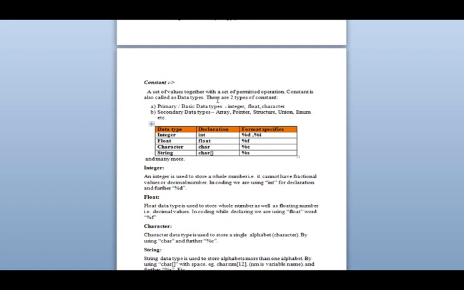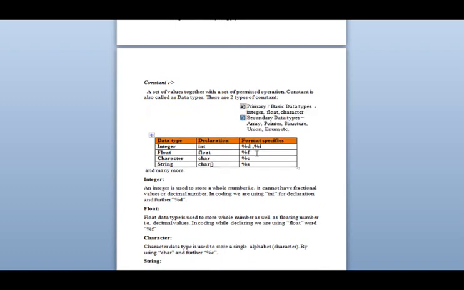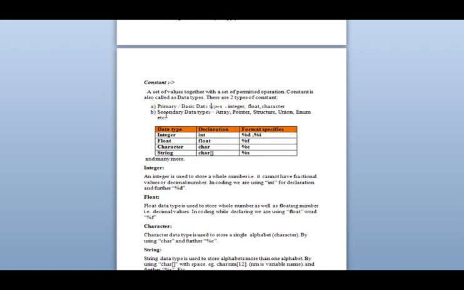Let's go further. Data types are of two types: basic data type and secondary data type. Basic data type is also called primary data type. In this, integer, float, character. Secondary data type is array, pointer, structure, union, enum. This will be the last topic. We'll do secondary data type slowly.